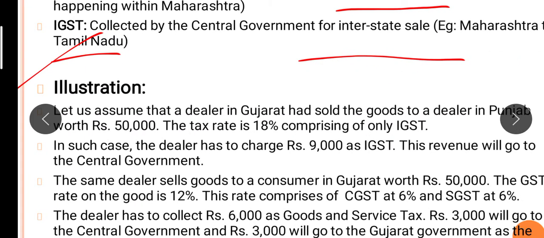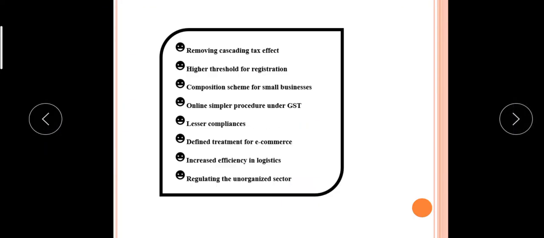Now how it is illustrated. Before that, see here, these are the advantages of GST: removing the cascading effect, higher threshold for registration, composition scheme for small businesses, simpler online procedures under GST, lesser compliance and defined treatment for e-commerce, increased efficiency in logistics, and regulating the unorganized sector. These points are just to know, I am giving them for that purpose. This is not from a syllabus point of view.